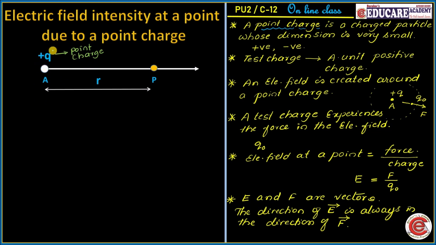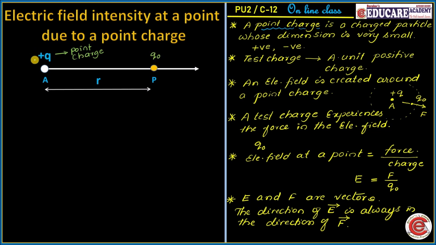Now because of this point charge there will be creation of an electric field, and in that electric field let us consider a point P where I need to find the electric field intensity, and this point P is taken at a distance of r from the point charge. Now how to find electric field intensity at the point P? Very simple. Just imagine a test charge at the point P.